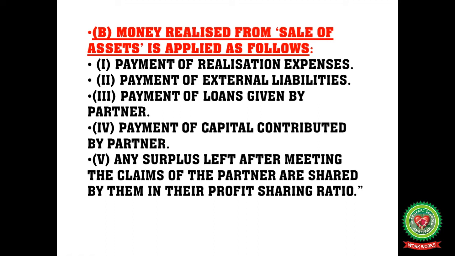Then payment of loans given by the partners, payment of capital contributed by the partners, and any surplus left after meeting the claims of the partners is shared by them in their profit sharing ratio. So after all expenses are paid, at the end, any surplus is distributed among the partners in the profit sharing ratio.